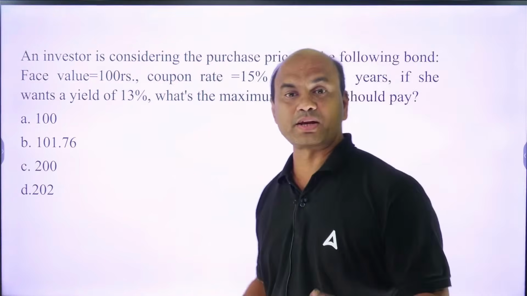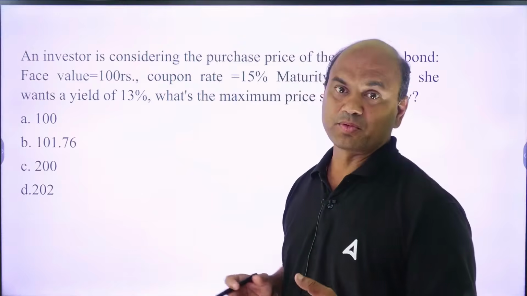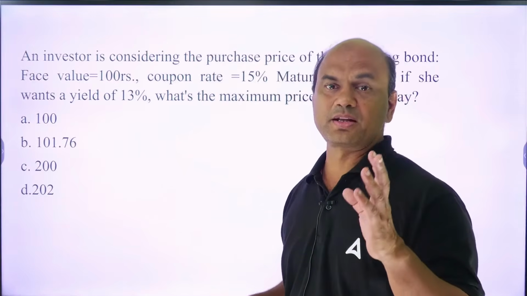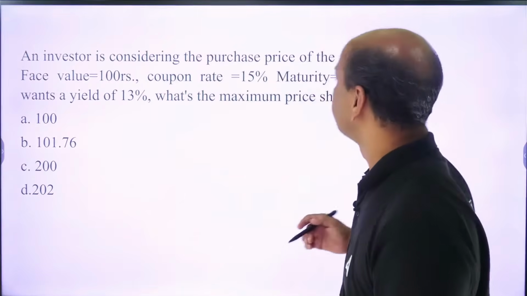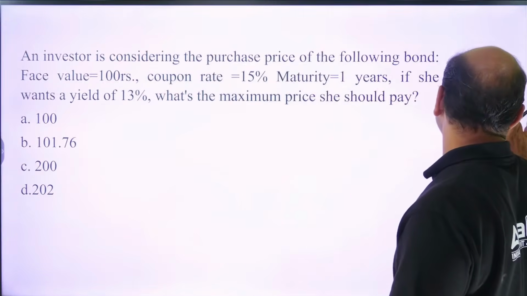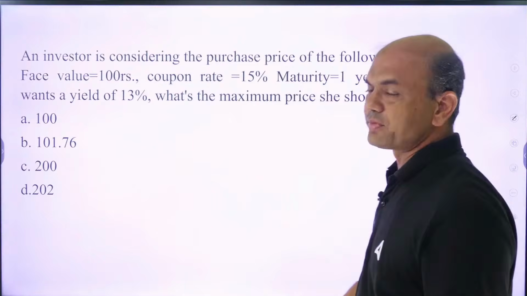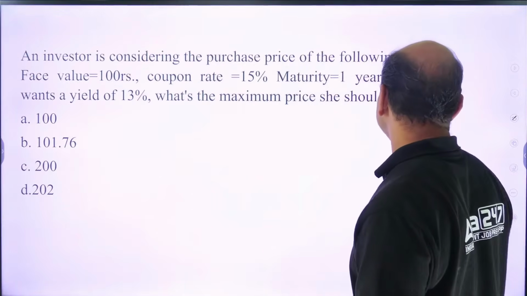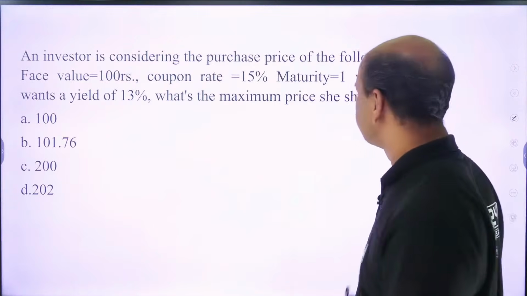Now just to refresh, some of you might not be knowing the background of bonds because you might have done it in JAIIB, now forgotten. Bond always has 5 elements. Which are the 5 elements?